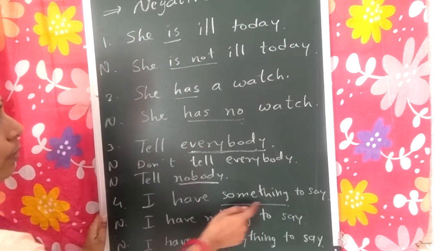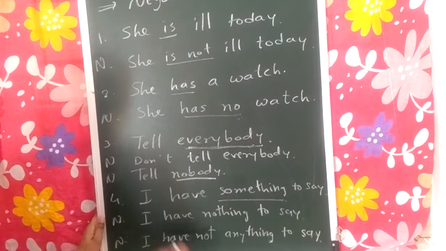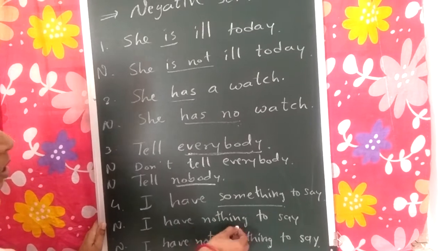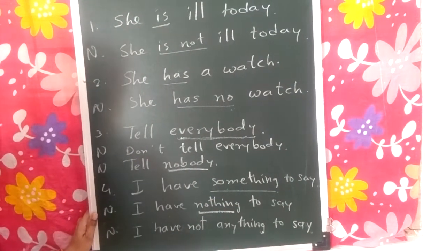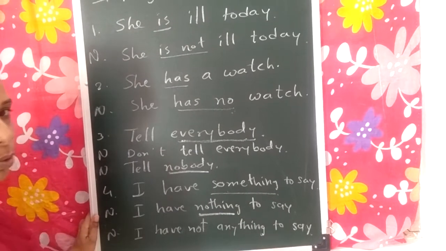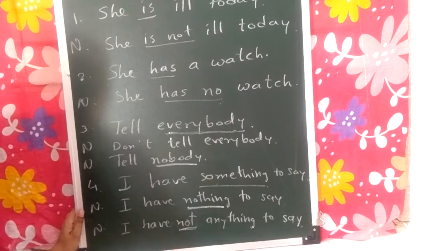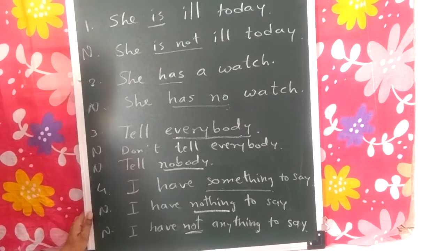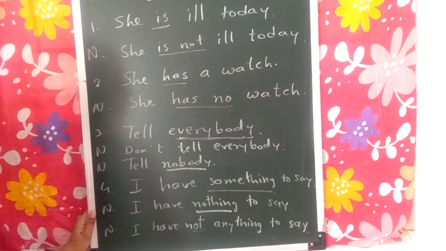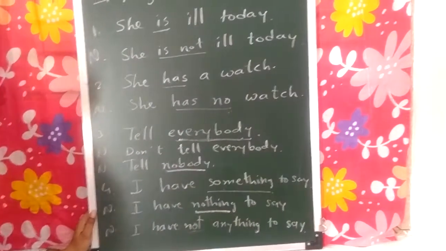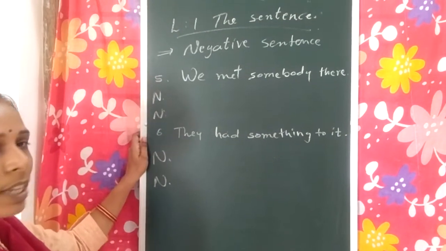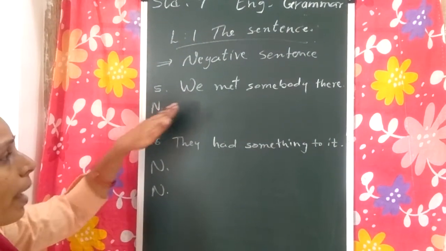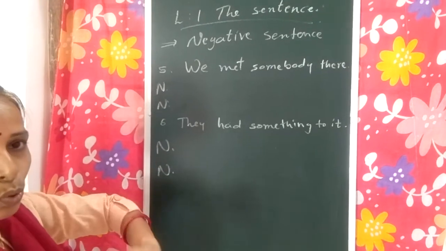Sorry, I have something to say. Negative: I have nothing to say. Here the word is changed. I have not anything to say, and in this sentence not is added to make it negative. Okay. Now let's see another examples. Now here there are two sentences and we have to make them negative in two ways.